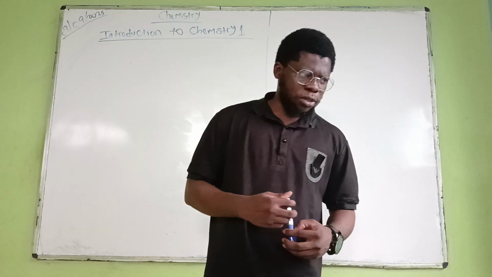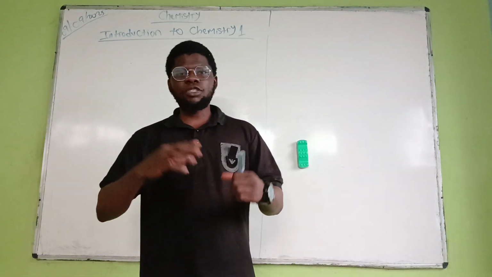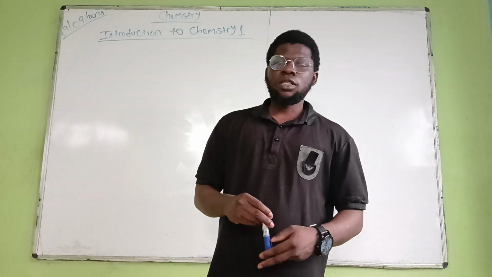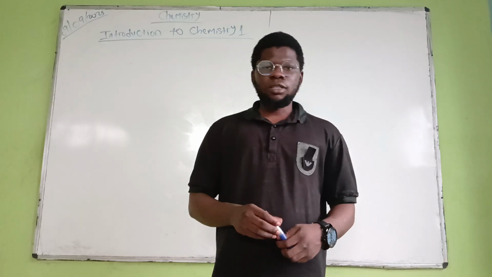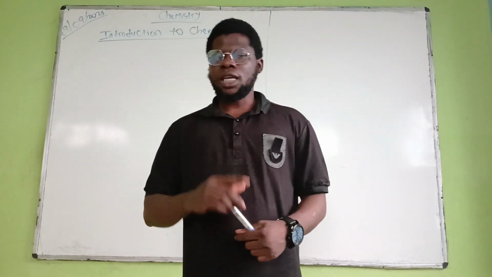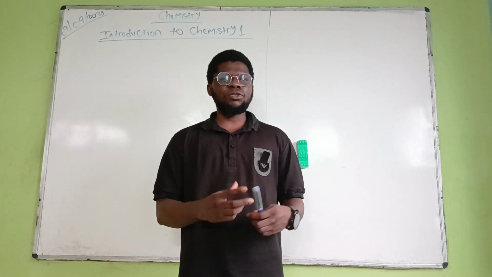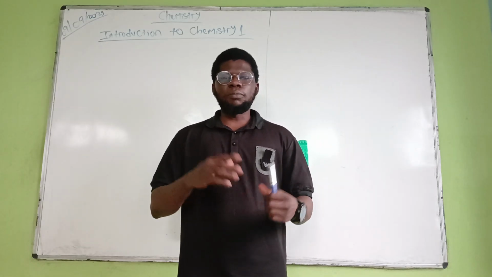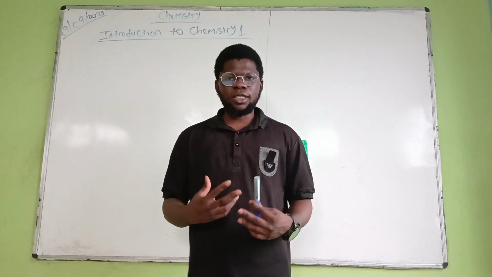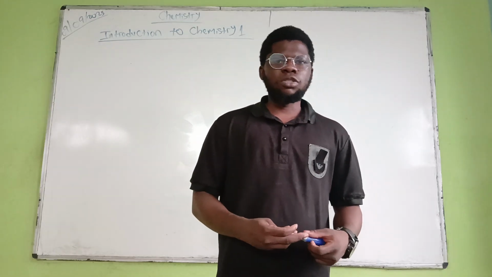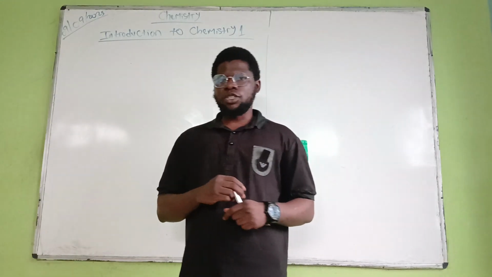Now, as a science student, you can define chemistry. When we say chemistry, chemistry is a branch of science that deals with the study of matter and also the chemical reaction between substances. That's the first definition. The second definition goes thus. You can say chemistry is the branch of science that deals with the composition, properties, and the uses of matter. So you can actually give any of those two definitions. You are good to go.